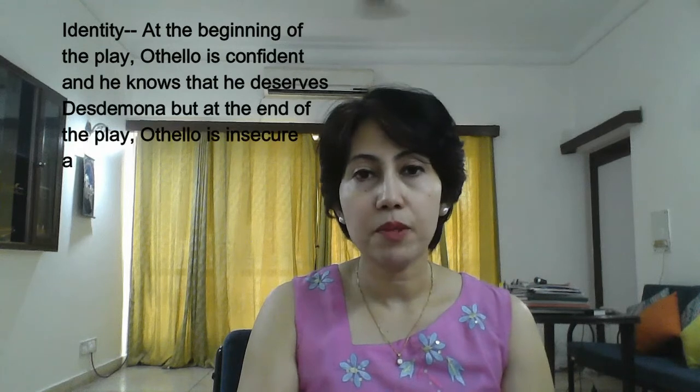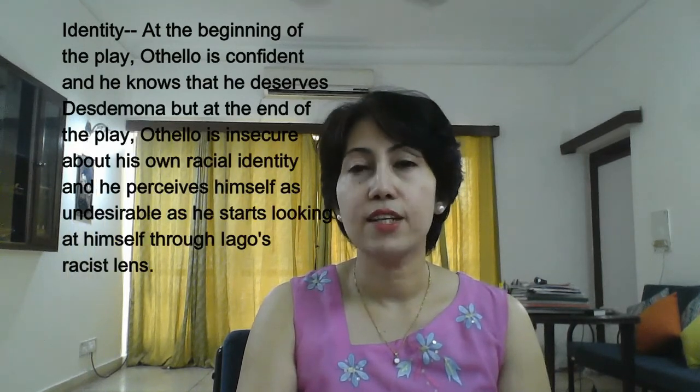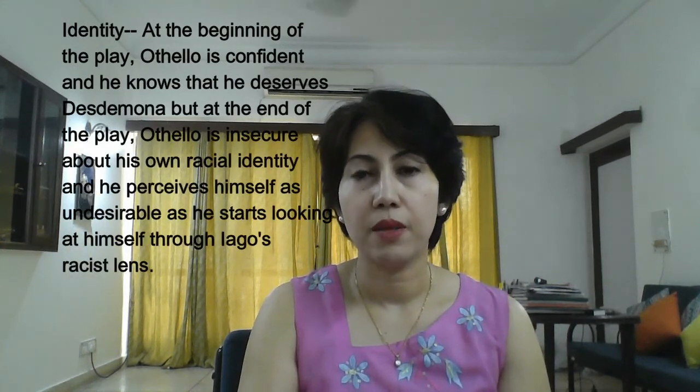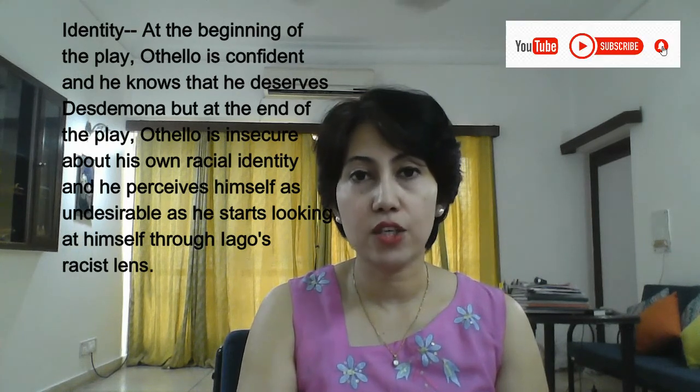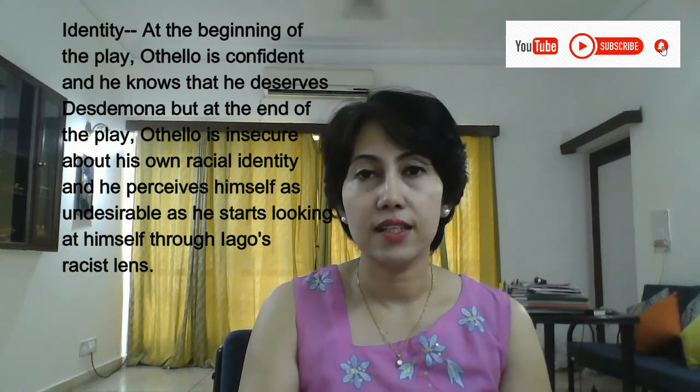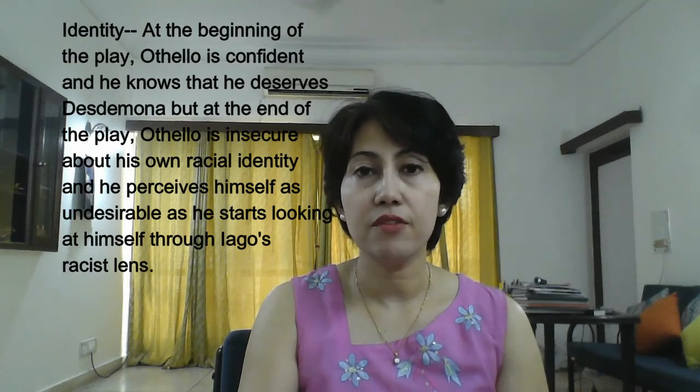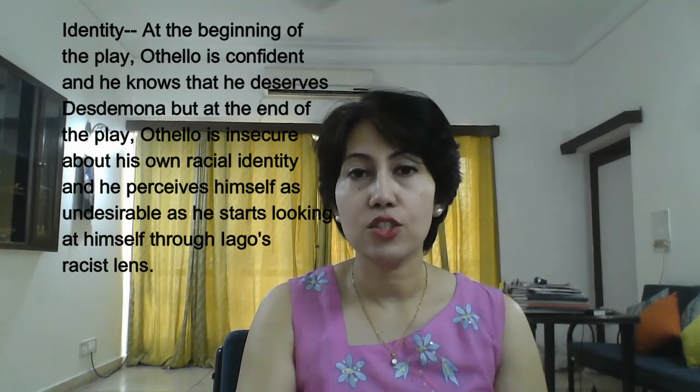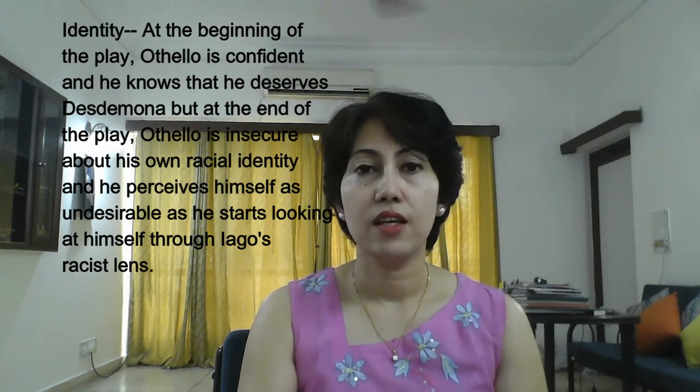Now let's look at the theme of identity. At the beginning of the play, Othello is confident and he knows that he deserves Desdemona. But at the end of the play, Othello is insecure about his own racial identity and he perceives himself as undesirable as he starts looking at himself through Iago's racist lens. In the temptation scene in Act 3, Scene 3, Othello denounces Desdemona for her supposed infidelity and calls it black as his own face.